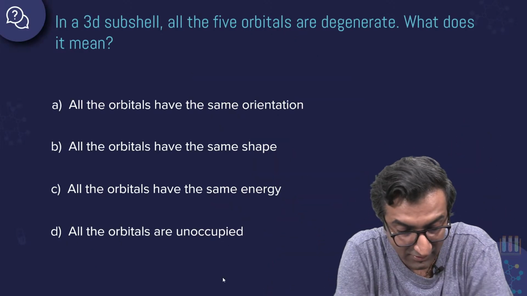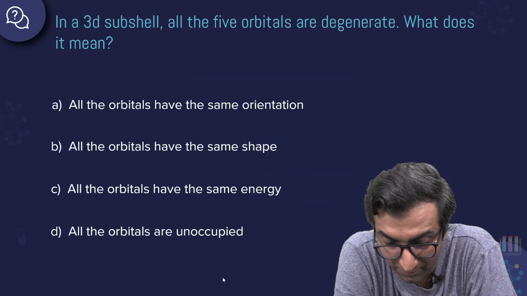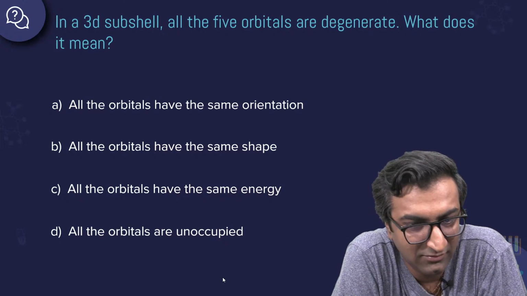Shaurya, the question has come. In a 3D subshell, all the 5 orbitals are degenerate. What does this mean?